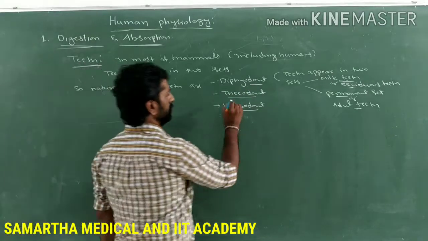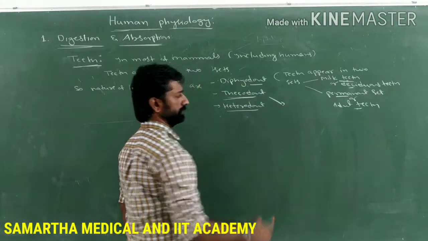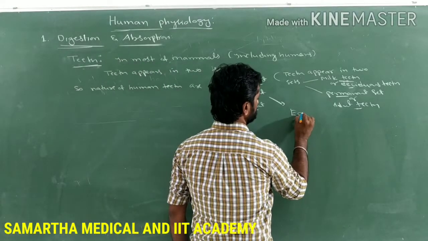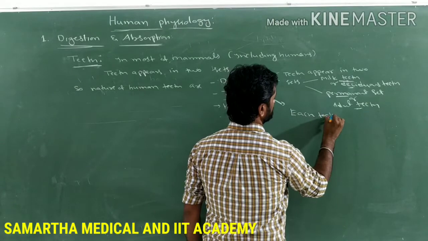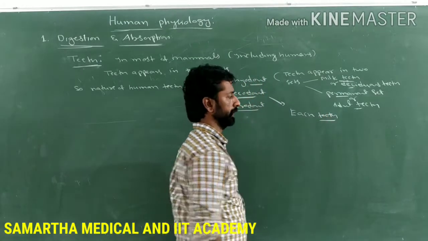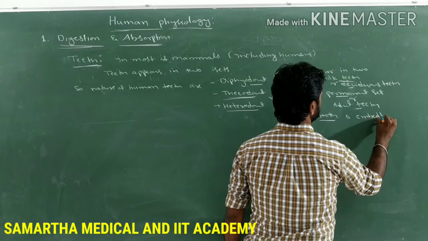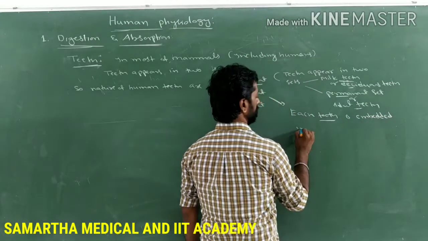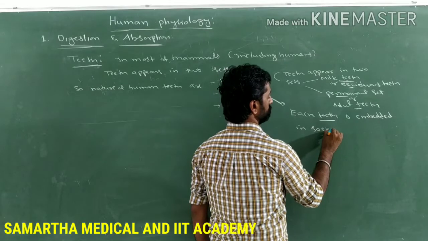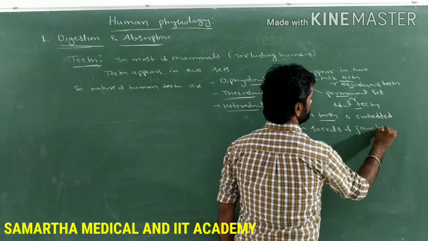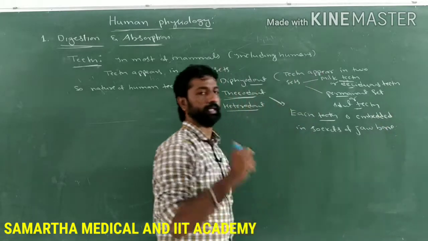Next, thecodont. What do you mean by thecodont here? Each tooth in human beings is embedded in sockets of the jawbone.